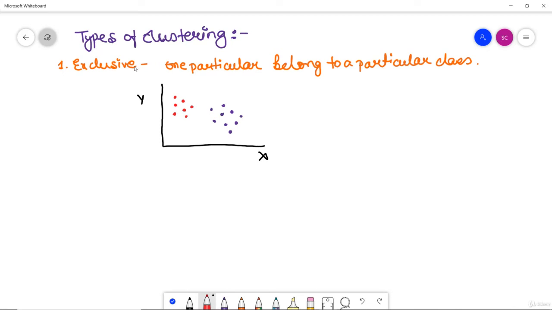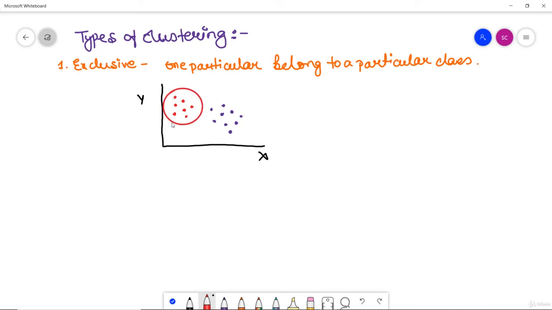In the picture, you can see that all these red dots belong to the red class, and all these purple dots belong to the purple class, and they cannot belong to each other's class because they have one same characteristic, that is color.